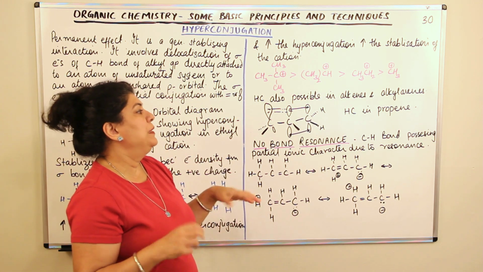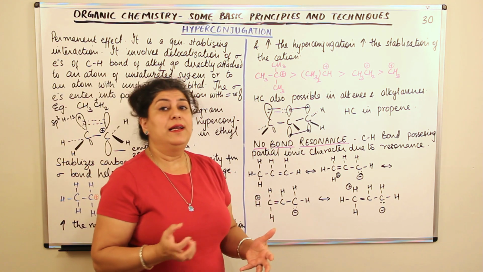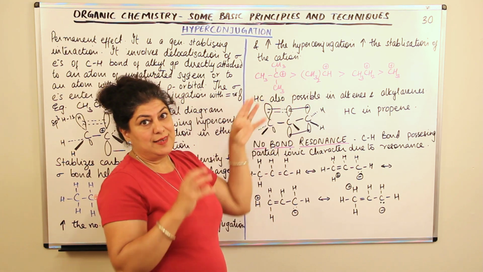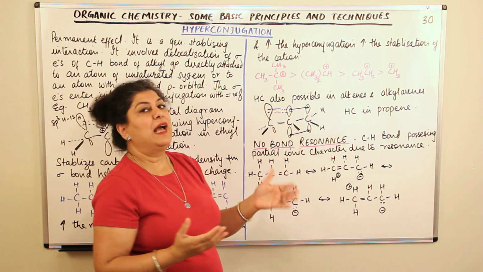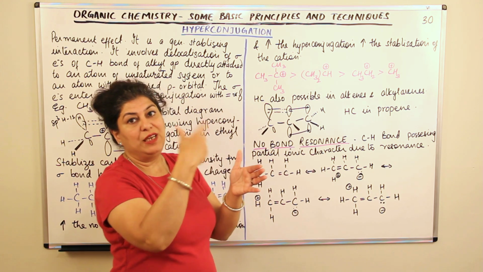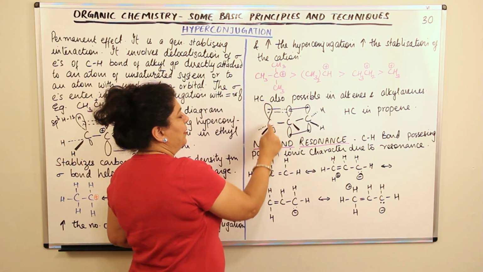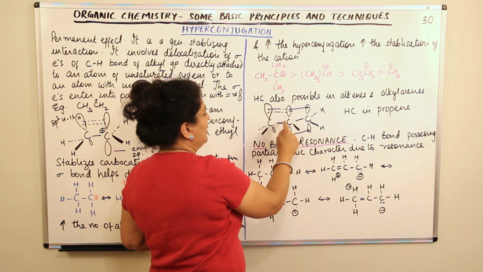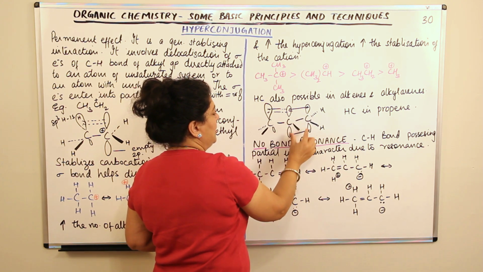Hyperconjugation is also possible in alkenes and alkyl arenes. It is understandable. In alkenes and alkyl arenes, you will not have the positive charge, that is, as in a carbocation, the empty orbital. Instead of the empty orbital, you will have the pi orbital, the p orbitals which are causing the pi bond formation. So again, if this is the methyl group which is attached in propene, then in the case of this carbon which is forming a double bond with this carbon, there's a double bond here, a sigma bond and a pi bond.